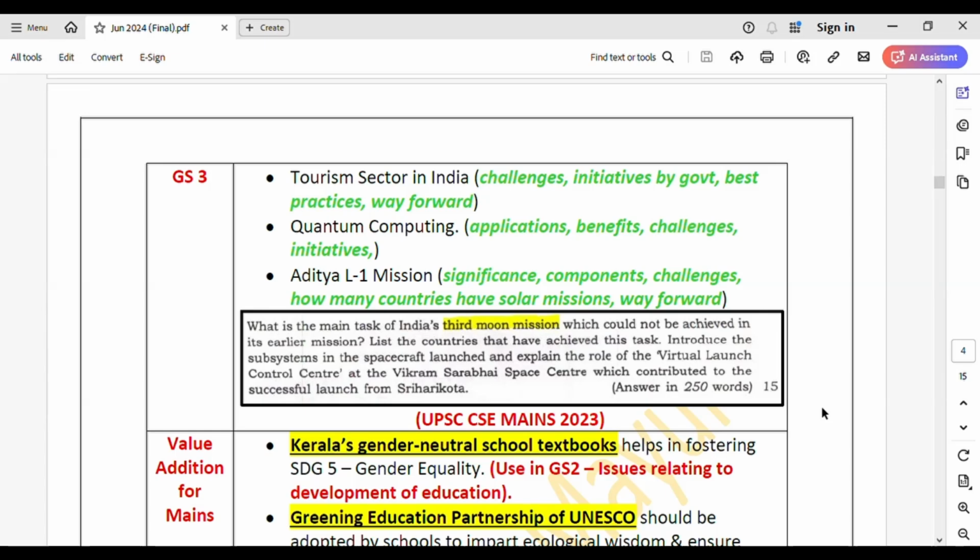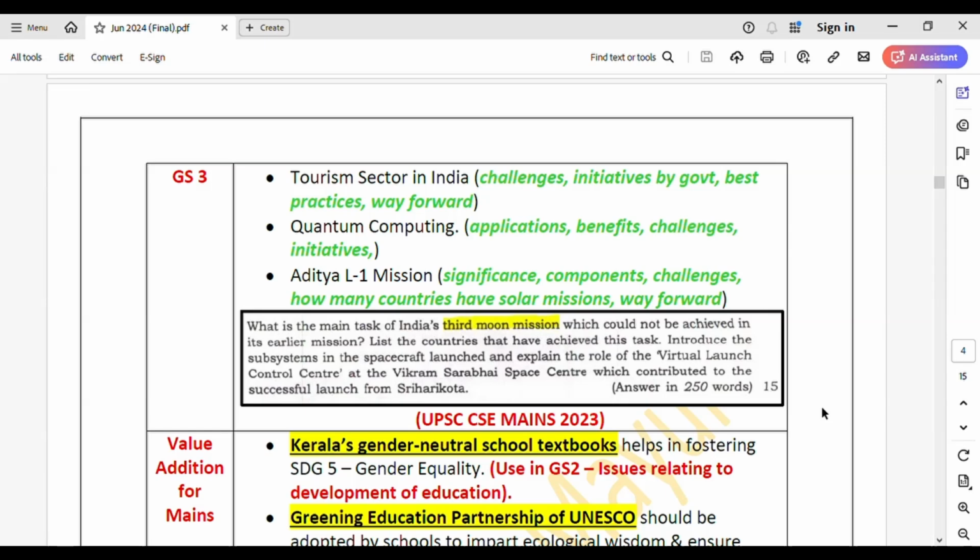Okay. Then the next topic would be quantum computing. So what to do here? This is a science and technology topic. So what is quantum computing? Then a very important aspect in all the science and technology topics is that you have to know the applications. Like where is quantum computing used? Note down at least 5 applications, okay? And then the benefits of it, the challenges and initiatives that we have taken, right? And way forward. Just note down 5 pointers under all these domains.